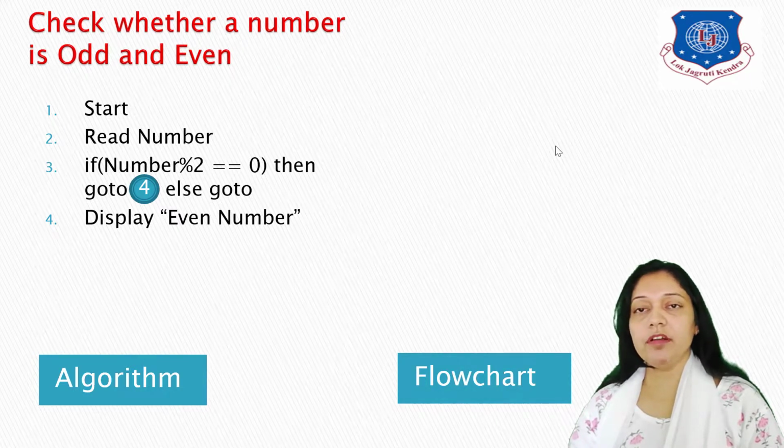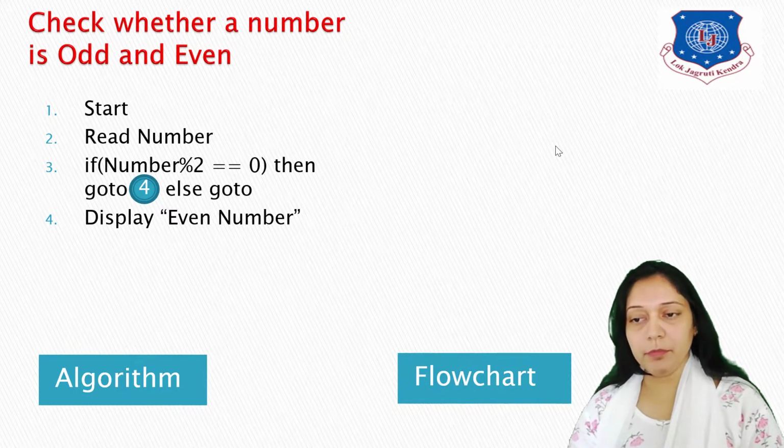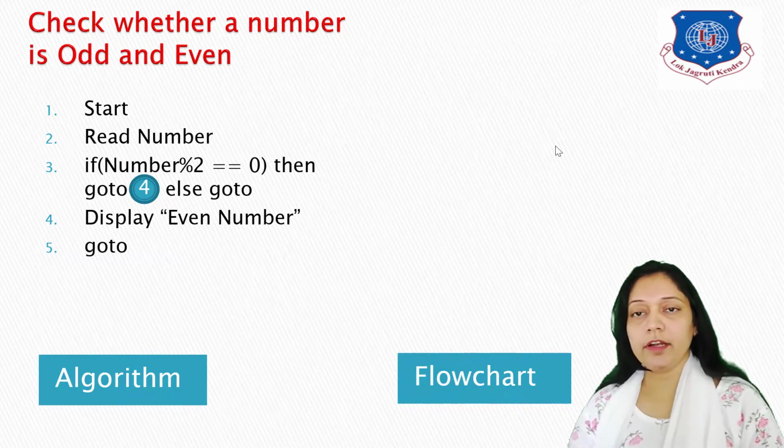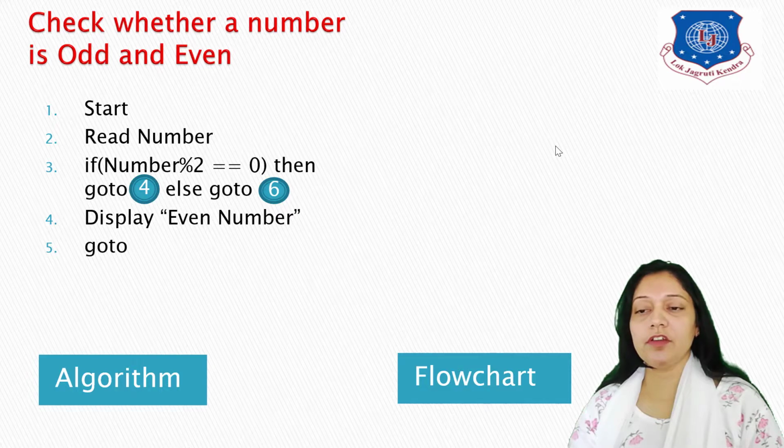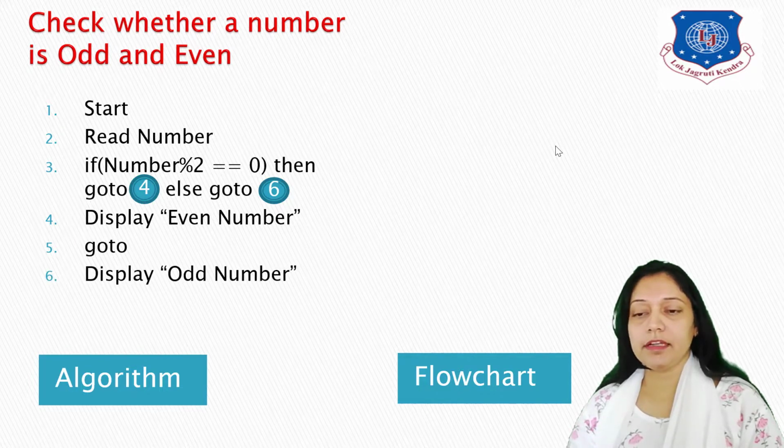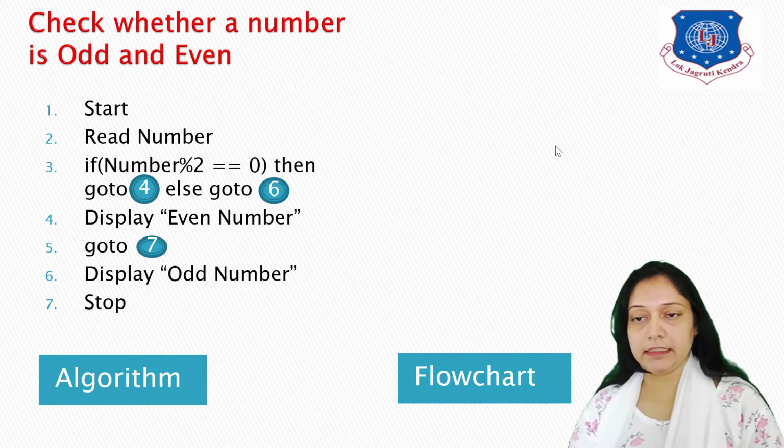What is my point number 4? Display the number is an even number. Now I have to stop, so I'll use go to, but I don't know the point number of stop, so I'll keep it incomplete here. If the condition is false, then whatever you have written after else would be executed. So if the condition is false, then go to point number 6. What is 6? The number is an odd number, and then stop. Now this point number 7, mention it in point 5, so the algorithm gets completed here.